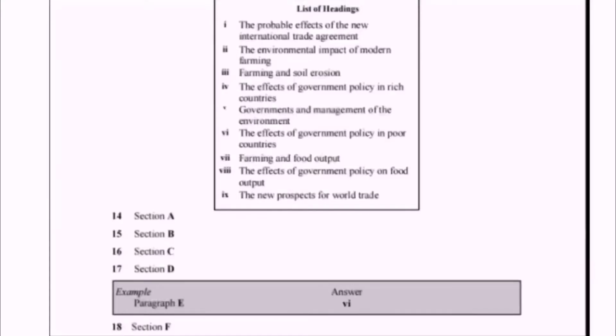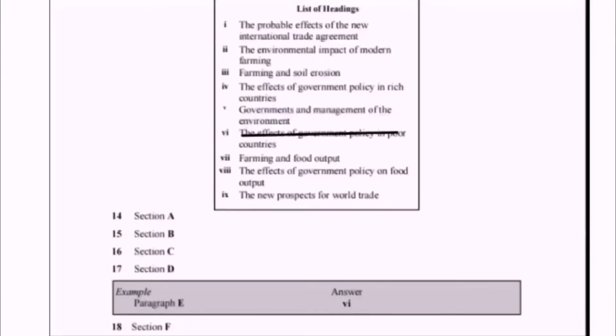Heading number 6 is already done, so we can cross it. Heading number 7, farming and food output. Farming is a keyword and food output is also a keyword. Food output means the production of food, so we have to find a paragraph in which something is described about farming and food production. Heading number 8, the effects of government policy on food output. The effect of government policy and food output are the keywords. We have to find effects of government policy on the production of food.